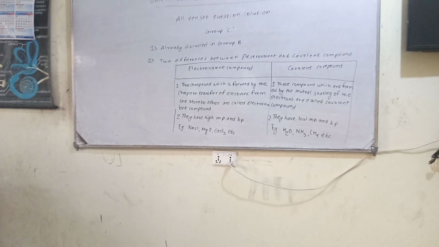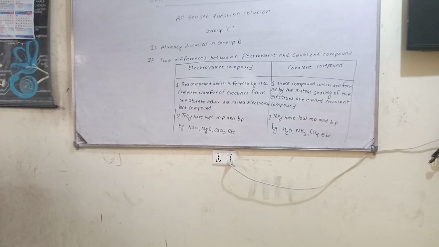Now question number 3. Which type of the compounds are called electrovalent compounds?